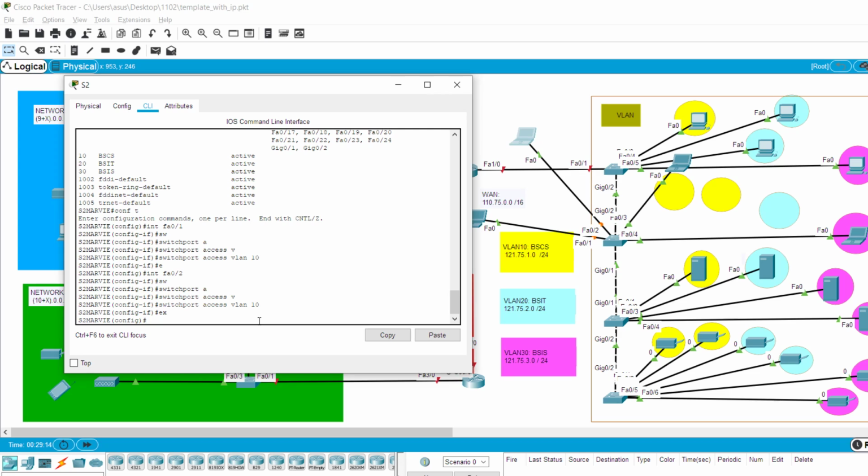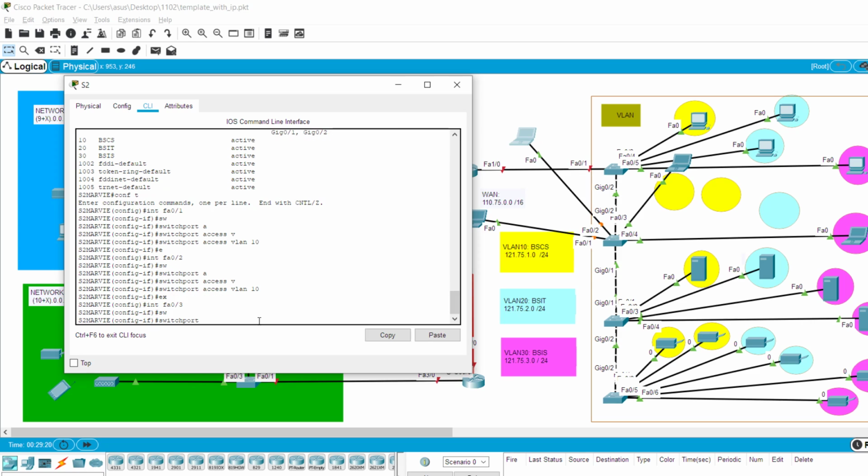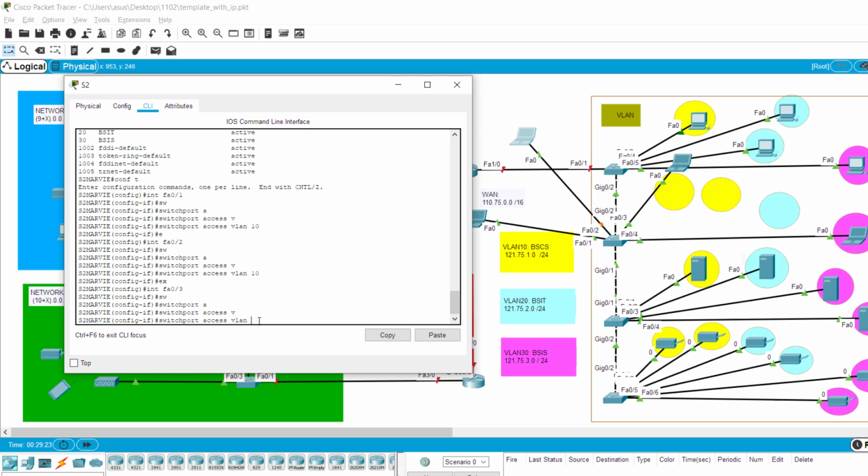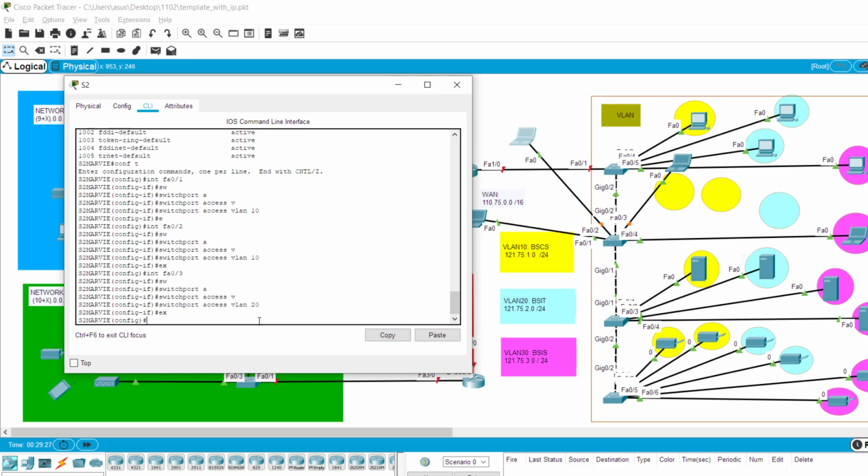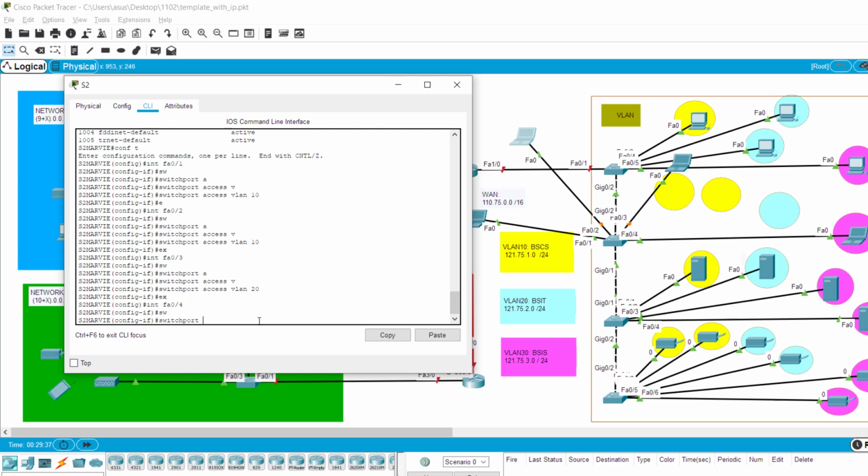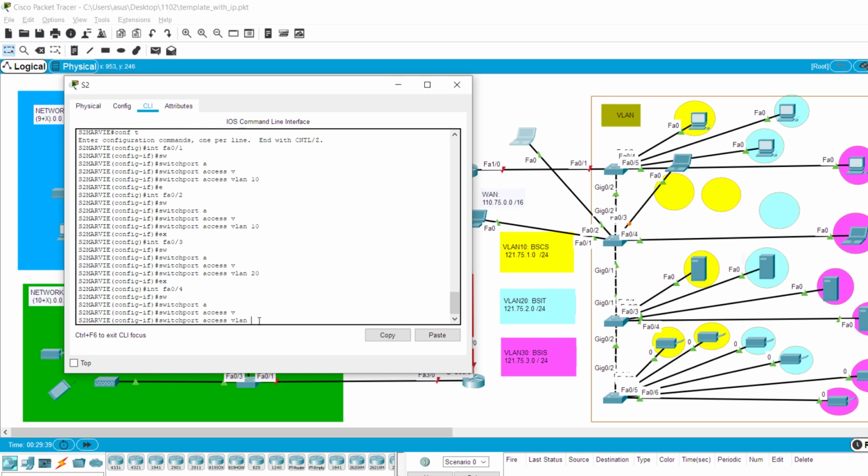The last three, kasi 3 and 4. So, interface FA0/3, and then switchport access VLAN. This is blue, so 20. Okay, exit. And then the last PC, interface FA0/4, and then switchport access VLAN, last is 30.